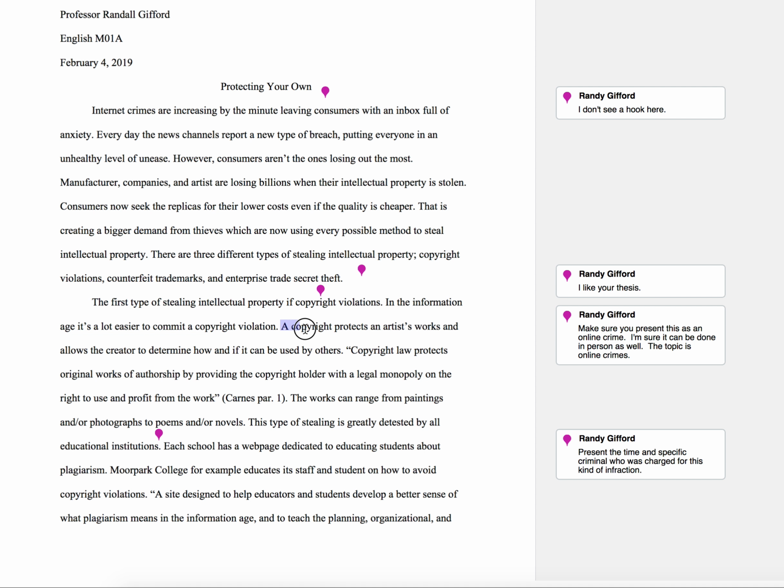And now, instead of talking about what the digital copyright is and what copyright law is, this is an example paper. This isn't a definition paper.